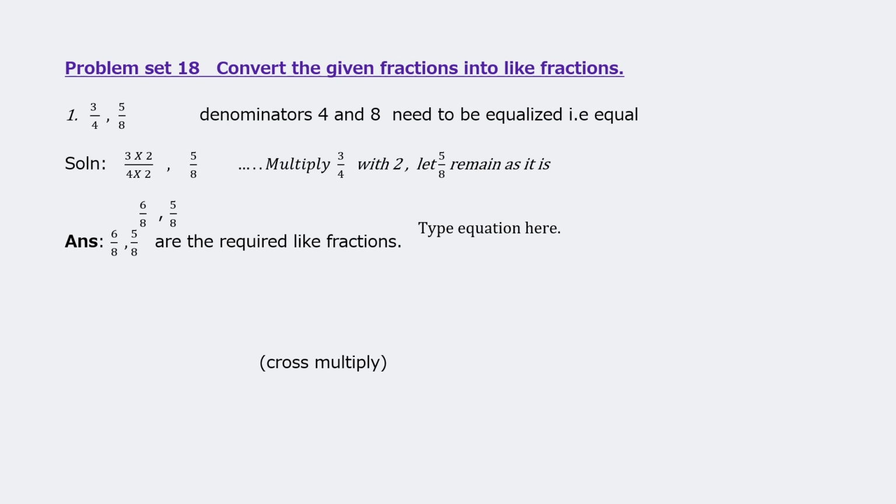That is 6 upon 8 and 5 upon 8. 3 twos are 6. 6 upon 8 and 5 upon 8. So they have the same denominators. Now they have become like fractions, children.